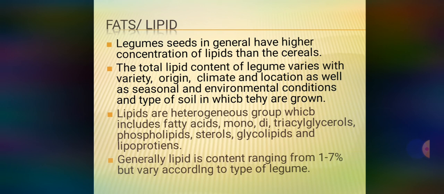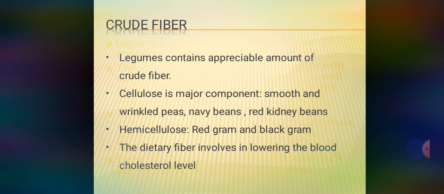So the phospholipid and glycolipid are essential components of the cell membrane. Okay. Our next parameter is crude fiber. Crude fibers are nothing but roughage, which contains cellulose or hemicellulose. The combination of cellulose and hemicellulose is nothing but crude fiber. So the legumes have an appreciable amount of fiber in them.